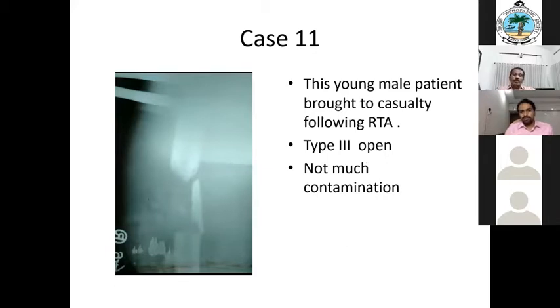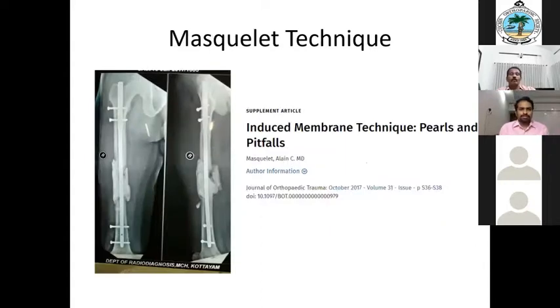What are the other possibilities? Again, bone grafting, cadaveric bone after initial stabilization, either with an intramedullary plate and screw or external fixator, or the Masquelet technique. We can go through this article, Induced Membrane Technique, Fails and Pitfalls, Journal of Orthopedics and Trauma, October 2017, volume 31. Details are there, so go and read about this.